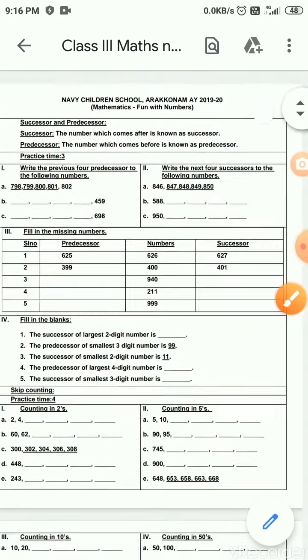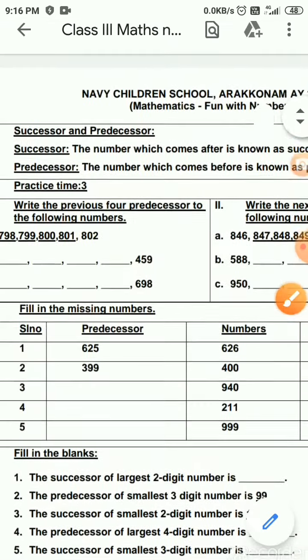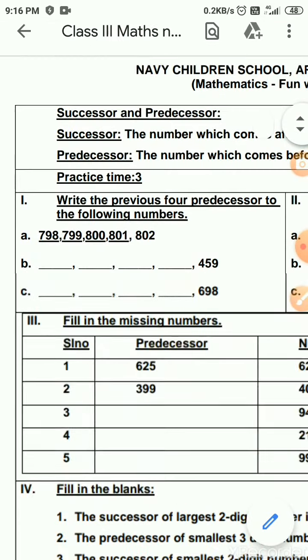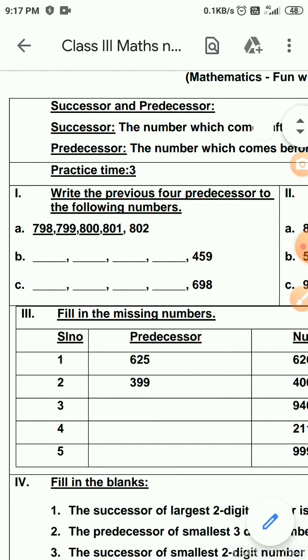That is the first Roman numeral. Just see. Write the previous 4 predecessors of the following numbers. So you are going to write 4 numbers. In the third Roman numeral, we wrote only one predecessor. Here you are going to write 4 predecessors. So what are the 4 predecessors? 802. What is the predecessor of 802?